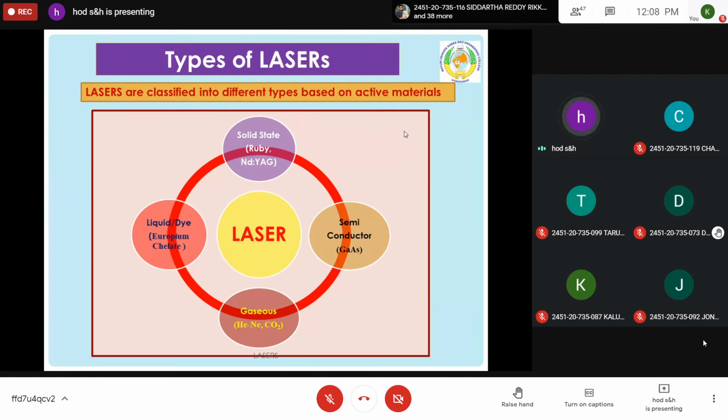Today I will explain the Ruby laser first. If time permits, I will go to the second one. Otherwise, tomorrow I will complete the gaseous laser and semiconductor laser, and the two applications of lasers. Most likely today and tomorrow I will complete this in the regular class.